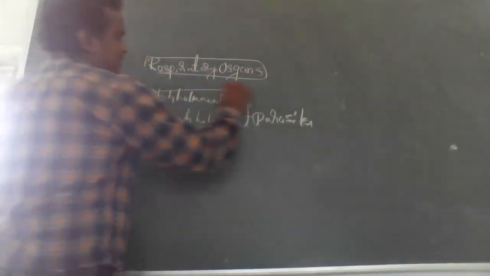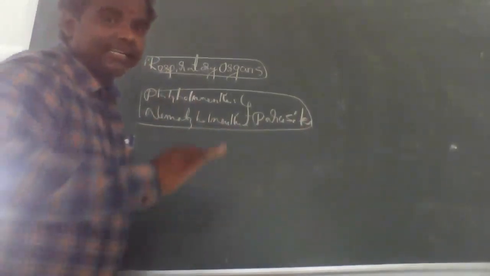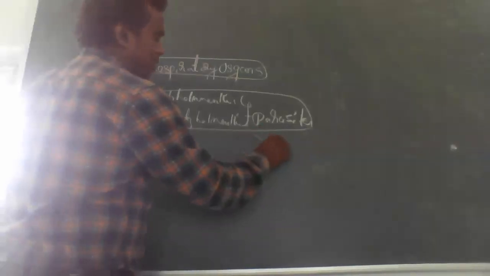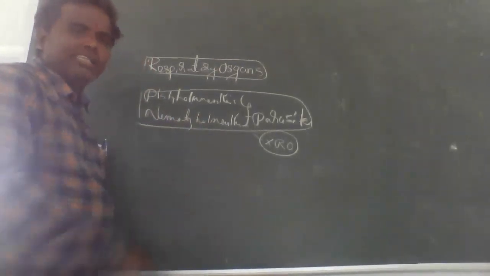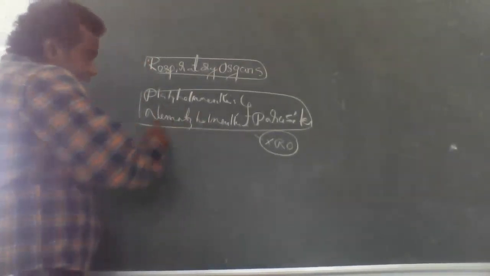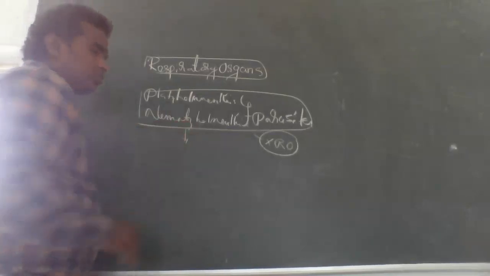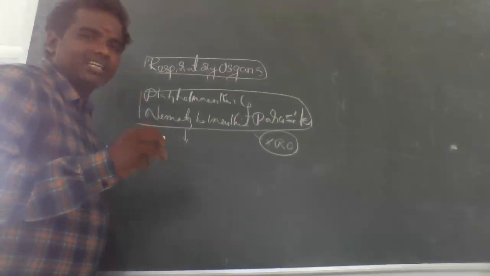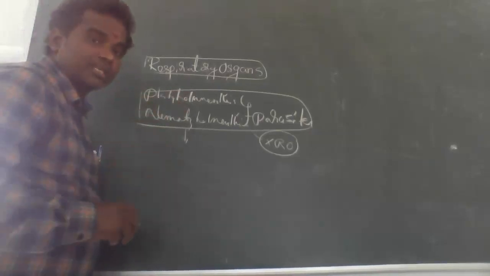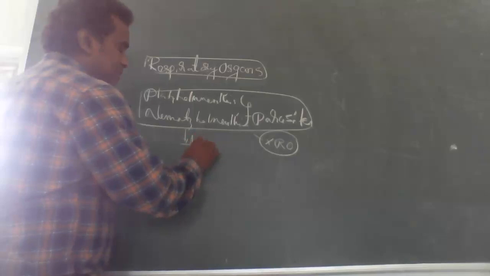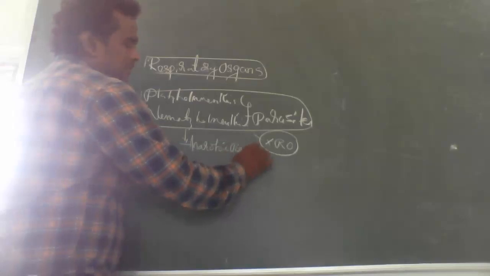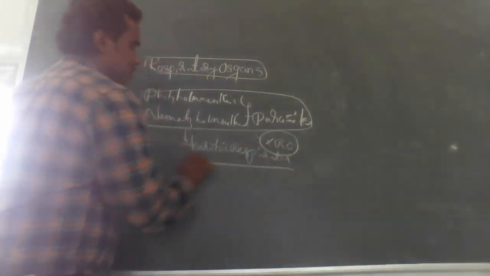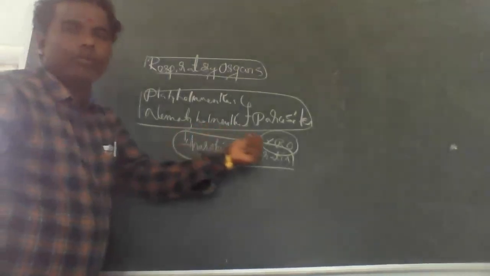Very important thing: these parasites don't have any respiratory organs. How do they respire, how do they survive? Without oxygen, animals normally cannot survive. But these animals live in the host, and there anaerobic respiration takes place. Which respiration? Anaerobic respiration. Very important.